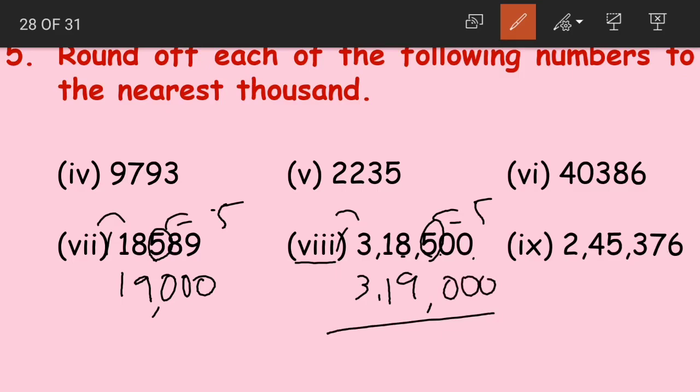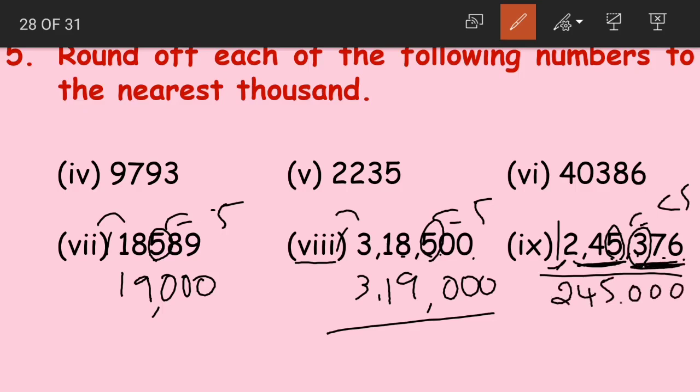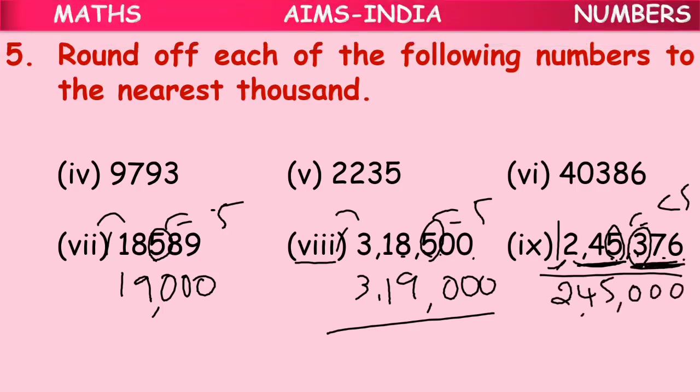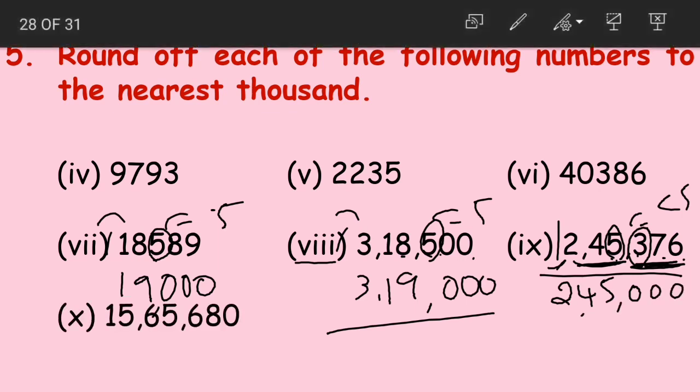The last question, hopefully, question number 9, 2,45,376. Look at the digit in hundreds place. It is less than 5. So we round down. That is, we leave the digit in thousands place unchanged. We should copy the same numbers, 2, 4, 5. And then replace ones, tens, hundreds with zeros. So 2,45,376 becomes 2,45,000.